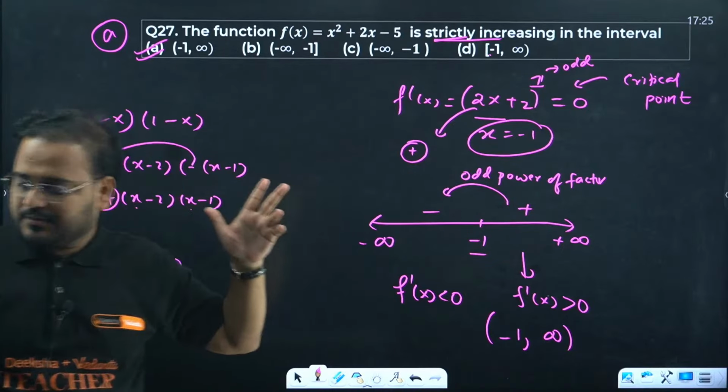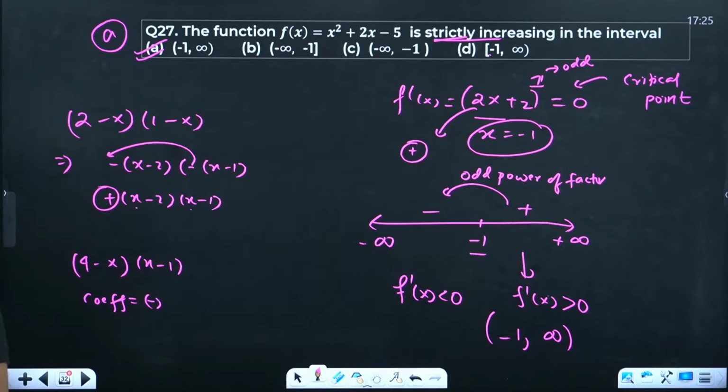Clear? Clear. Anybody has a doubt in this question? I'll explain to you right now. Please follow that step.